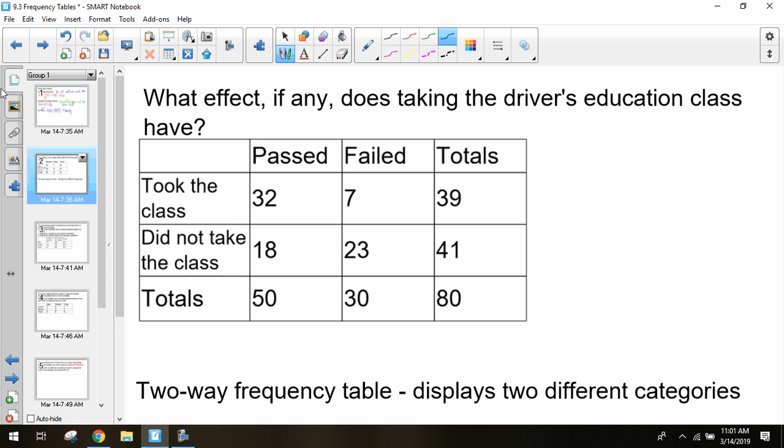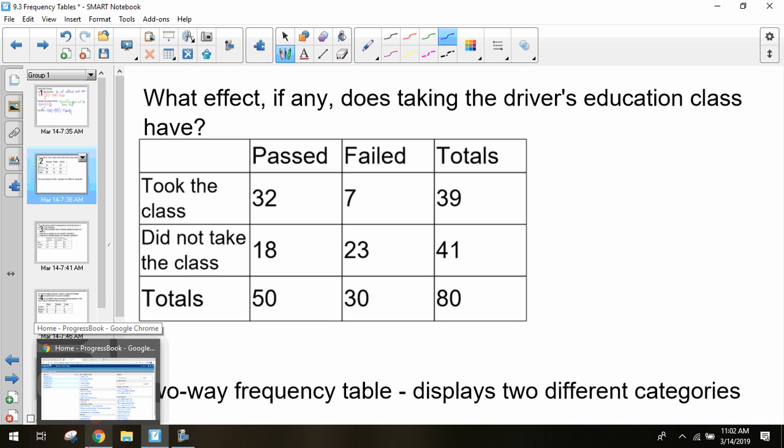Okay. So with frequency tables, a two-way frequency table is going to have some pieces of information. You're going to have some sort of category, and then you're going to have the results for those categories. And a two-way frequency table will always display two different types of categories. So in this case, we have this table.